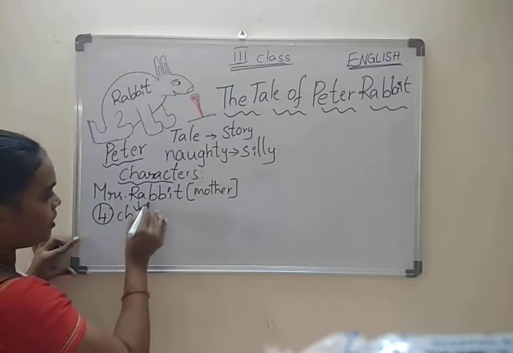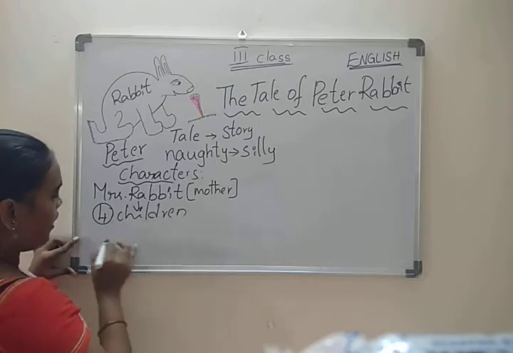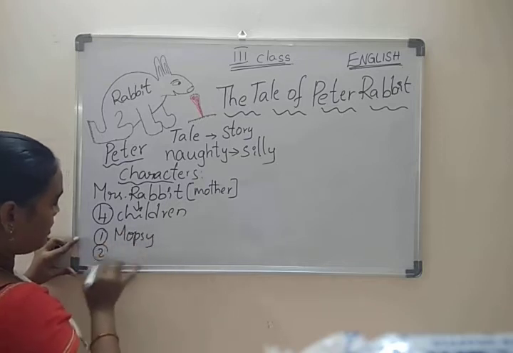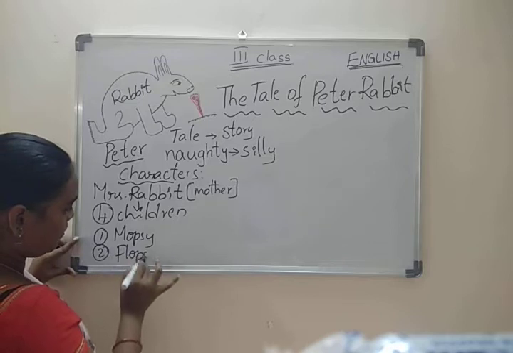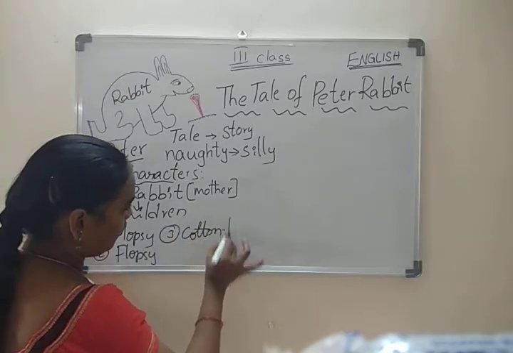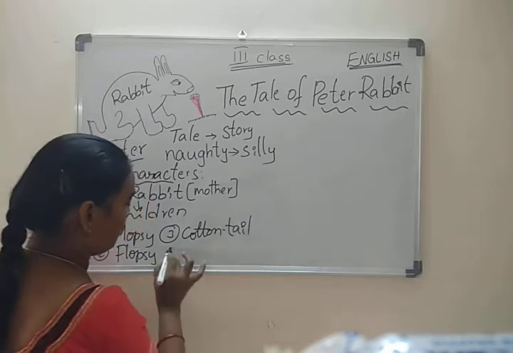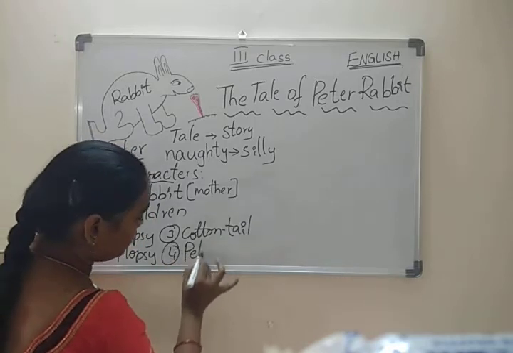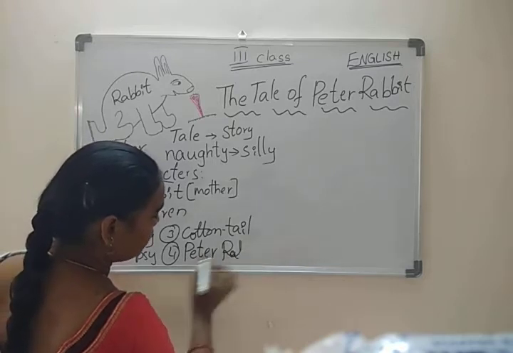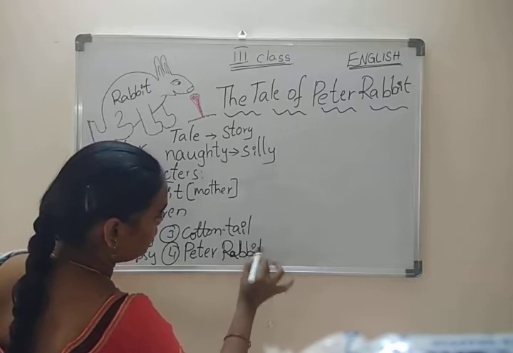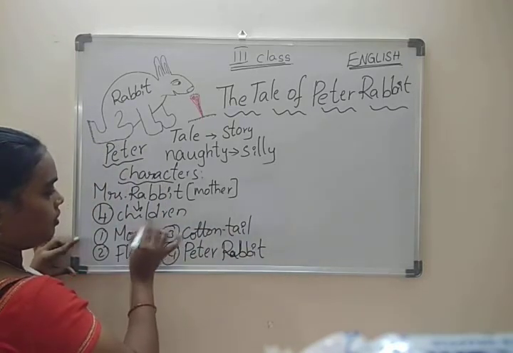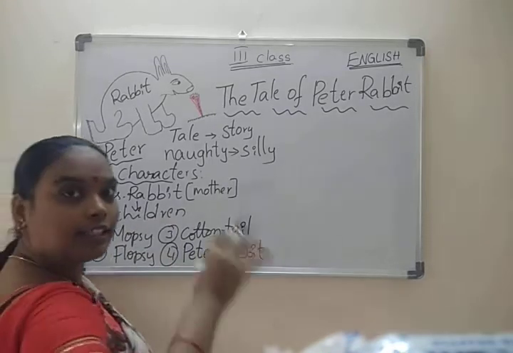How many children are there, children? 4 children. And the first child, Mopsy. And the second one, Flopsy. And the third one, Cottontail. These are the names of those rabbits. And the fourth one, our story's Peter Rabbit. These 4 children are there in that rabbit hole.